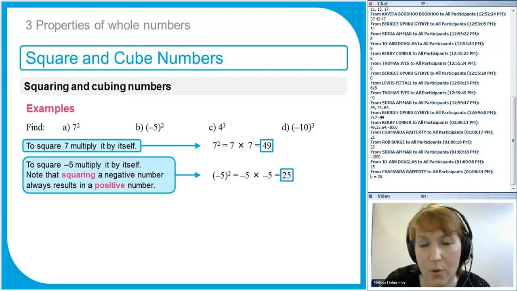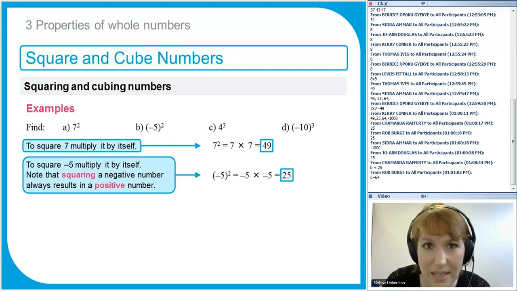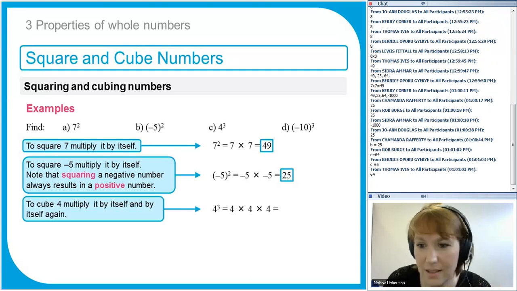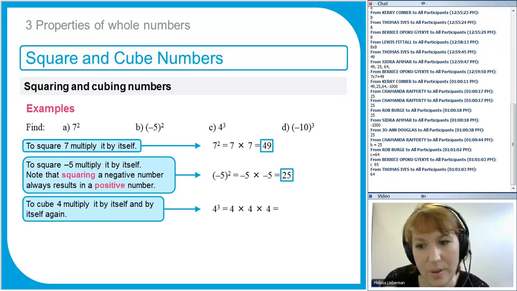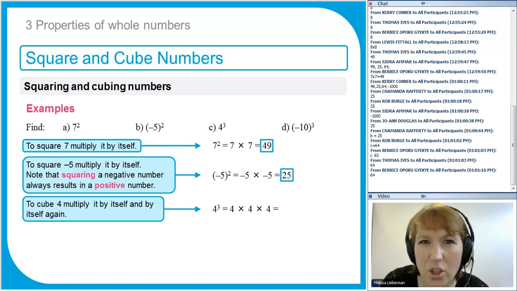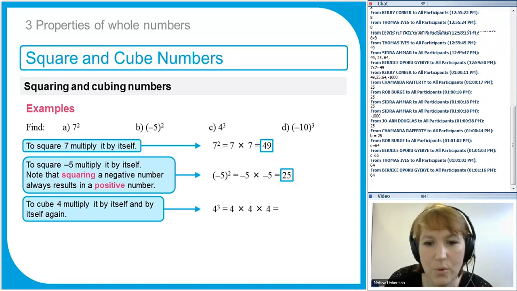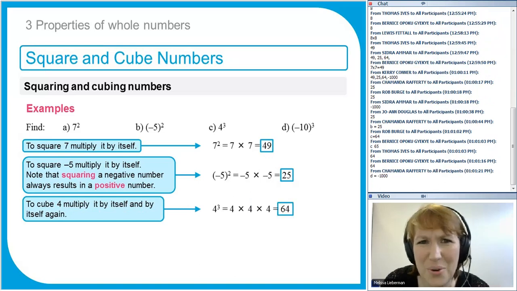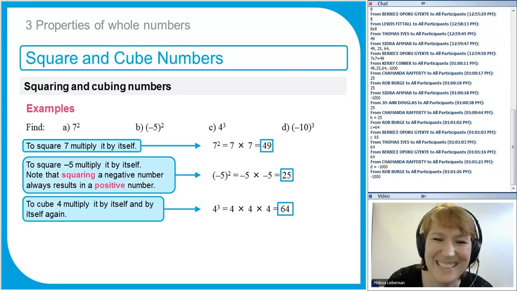How about part C? 4 times 4 times 4. So 4 to the power of 3, or 4 cubed, means 4 times 4 times 4. Now 4 times 4 is 16, and 16 times 4 is perfect, 64. Bernice, be careful, it's not 65. It will end in a 4 because the number is. Try to remember that a multiple of 4 will always end in an even number. So it can't be 65. That's a good check for when you're doing these. So 4 times 4 times 4 is 64. And then the last one.